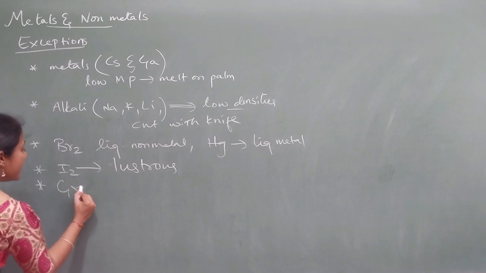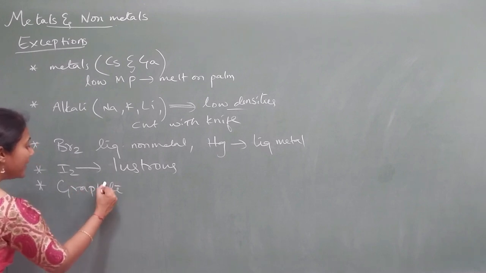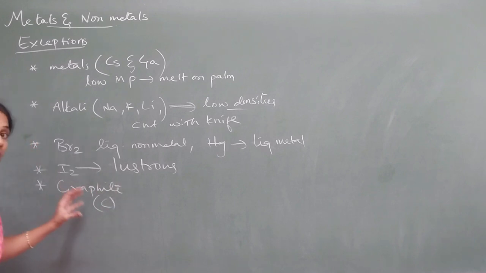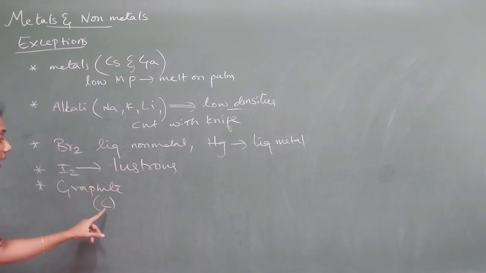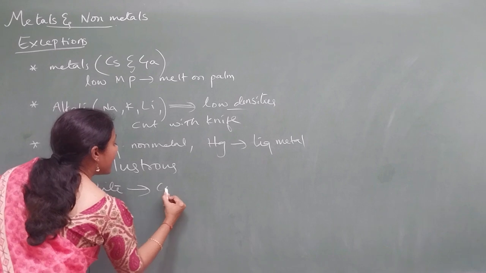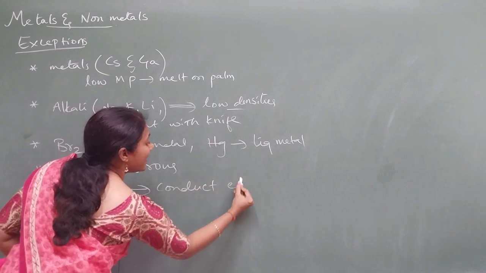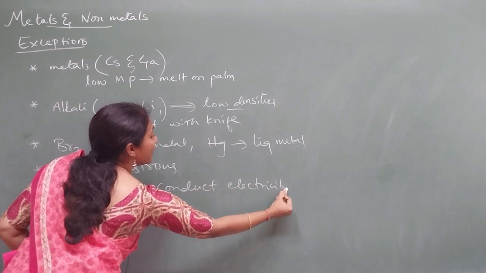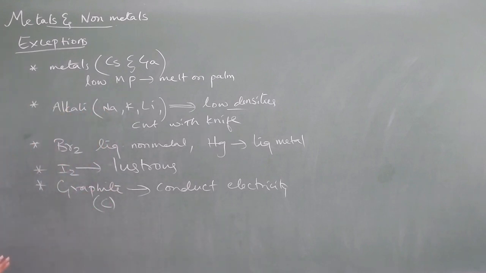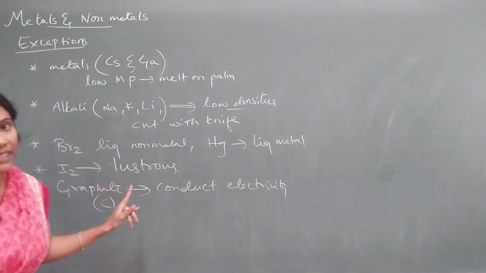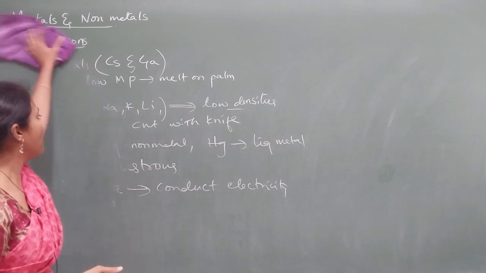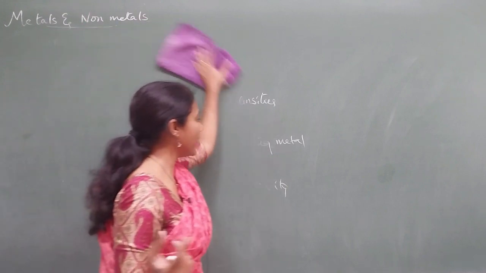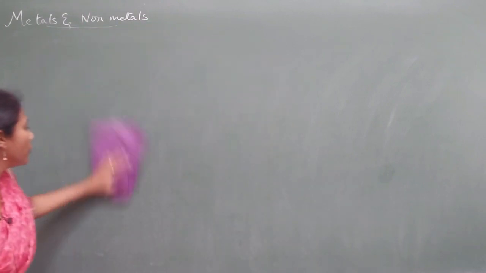And the second one is graphite. Graphite is nothing but carbon. We know carbon is a non-metal, it is a bad conductor of electricity. But carbon in the form of graphite can conduct electricity. So this is one more point that you should know. These are the exceptions that you should compulsorily remember. So that is all about the physical properties of metals and non-metals. To improve your score, you need to remember this.